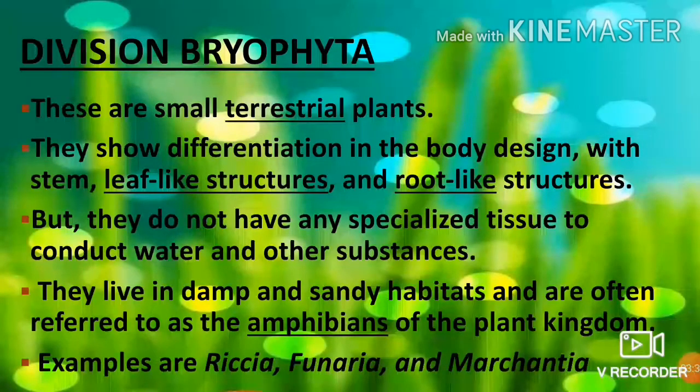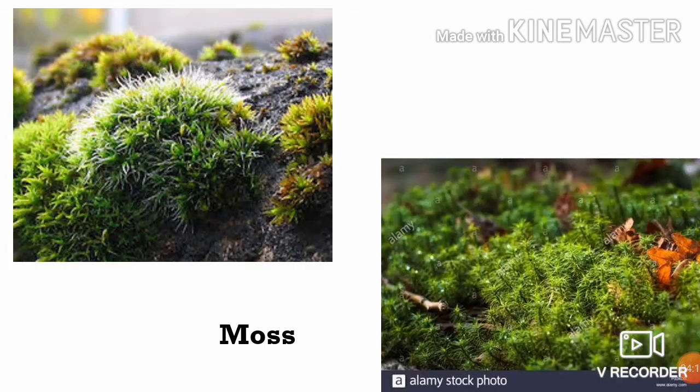Now the next part is Bryophyta. These are small terrestrial plants. They show differentiation in their body design with stem, leaf-like structure and root-like structure. They do not have any specialized tissue to conduct water and other substances. They live in damp and sandy habitats and are often referred to as the amphibians of the plant kingdom. They need moisture or water for reproduction. Examples are Funaria, Marchantia and Riccia. This is moss. If there is a damp area, they will grow. You might have seen them on walls during the monsoon season.